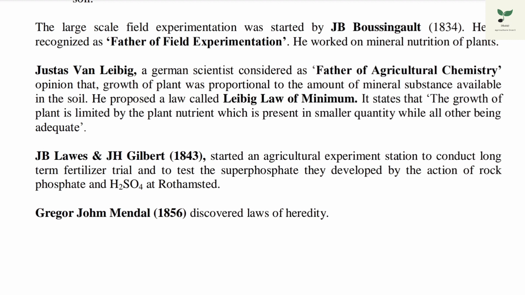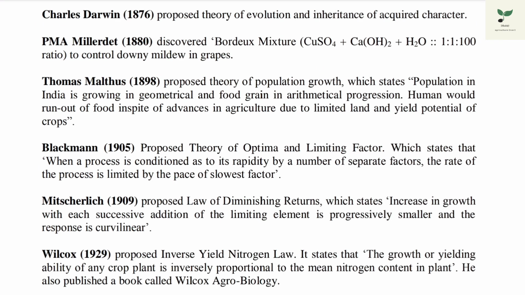Gregor Johann Mendel developed the law of heredity. Charles Darwin proposed the theory of evolution and inheritance of acquired characters. Millardet developed Bordeaux mixture to control downy mildew in grapes. Thomas Malthus proposed the theory of population growth. Blackman proposed the theory of optima and limiting factors. Mitscherlich proposed the law of diminishing returns. Wilcox proposed the inverse yield nitrogen law and published a book called Wilcox Agrobiology.